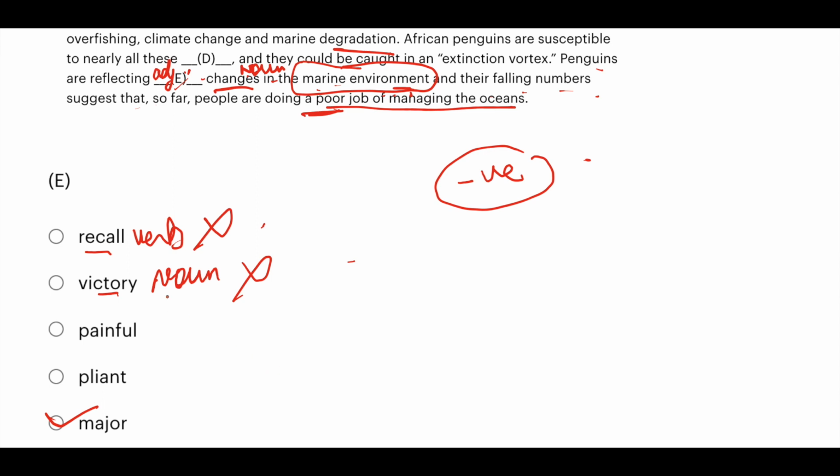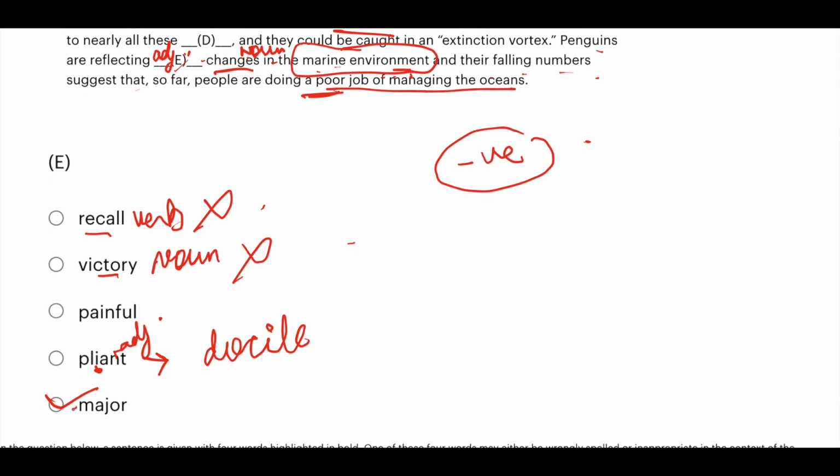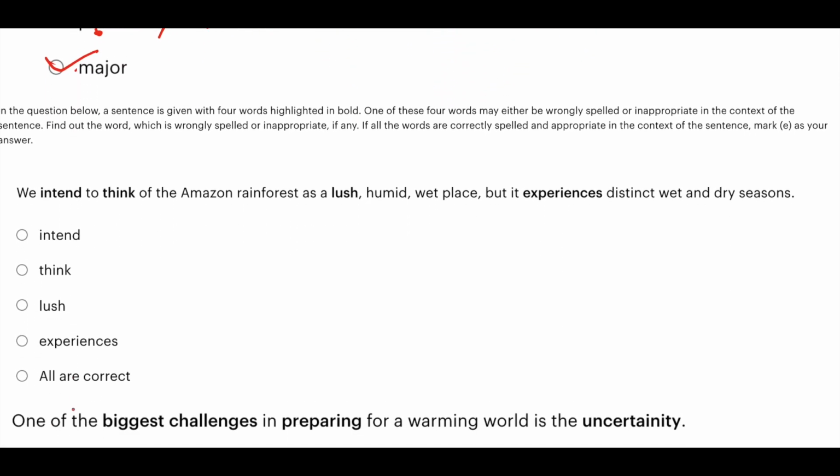Pliant is what? Pliant is something that you can easily bend. Okay, something that can be easily bent. So this is also an adjective. Okay, if pliant is used for a human being or an animal, then you can say a calm, a docile person, a calm or docile animal. Okay, so option E is the correct answer here. Fine. Now let's go to the next question.